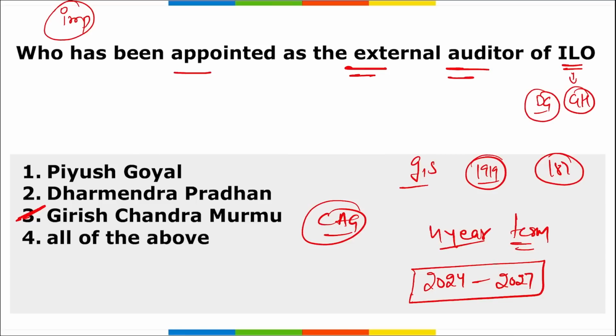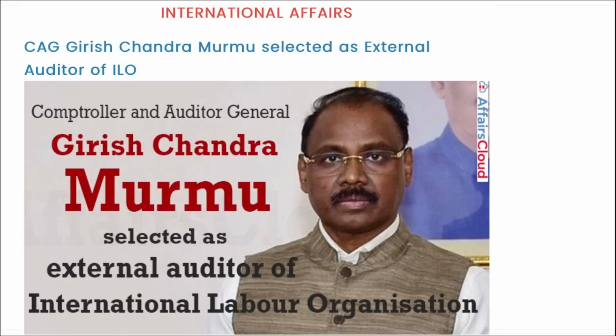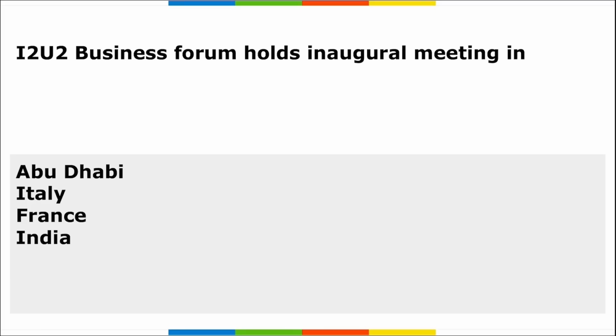Alright, so the question here becomes, who has been appointed as the external auditor of ILO? He will be Girish Chandra Murmu, who is the Comptroller and Auditor General of India, as you can see him in the picture here, and he has been appointed for a period of how many years? 4 years. Next, I2U2 Business Forum holds inaugural meeting where?